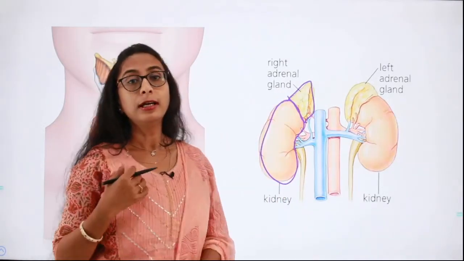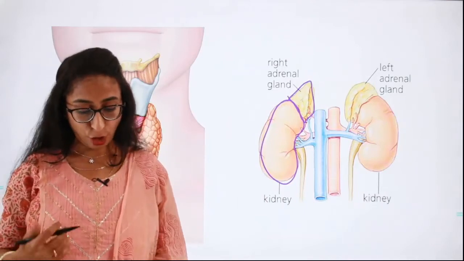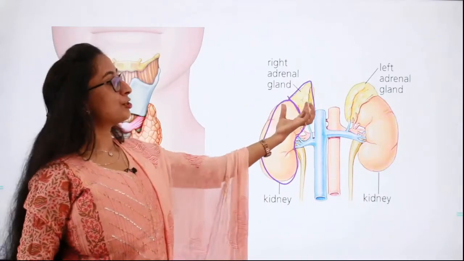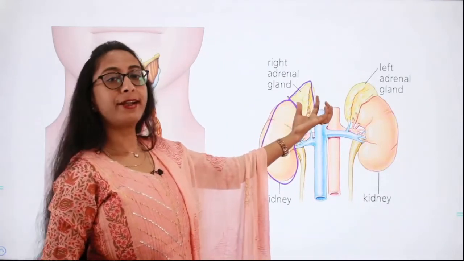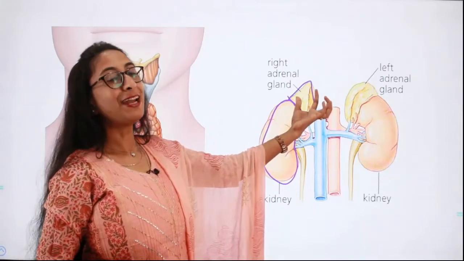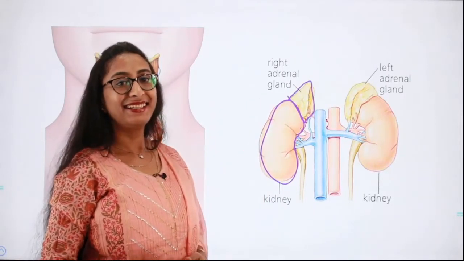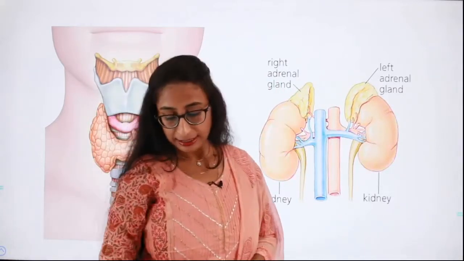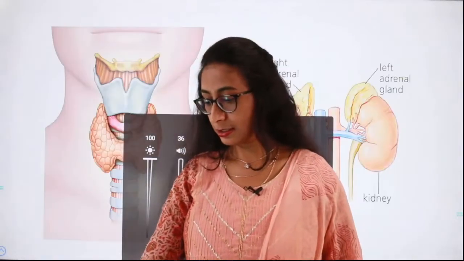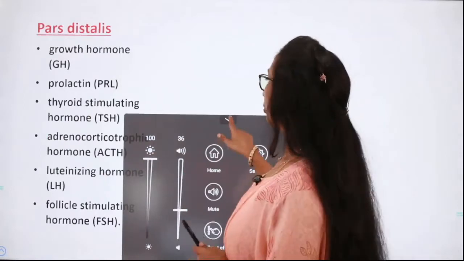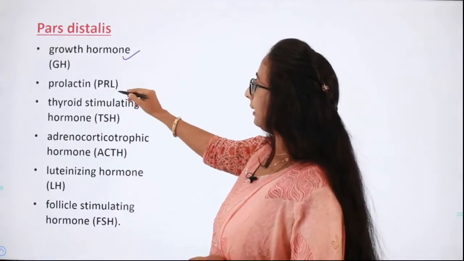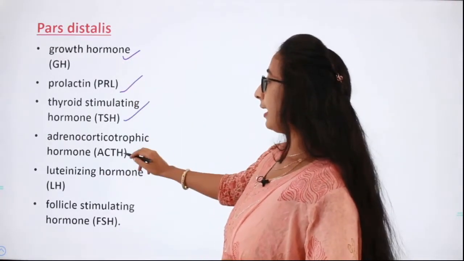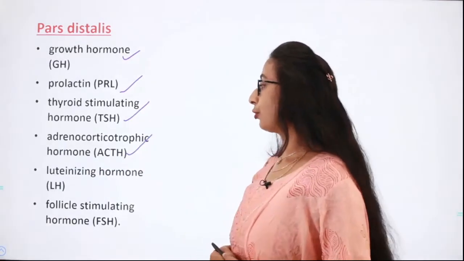So the adrenocorticotropic hormone regulates the synthesis of glucocorticoids by this adrenal cortex. So: growth hormone, prolactin, thyroid stimulating hormone, and adrenocorticotropic hormone.